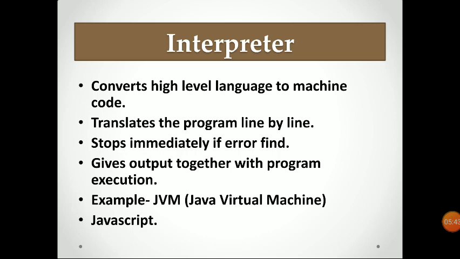But the interpreter, what does the interpreter do? It translates not the whole program, it translates line by line. It converts each line, gives output, another line, gives output. And if an interpreter finds an error in any line, it stops, and when we remove that error, it again starts converting and translating the program line by line. That's why after each line it takes data. But a compiler converts the whole program, gives the errors of the whole program, and takes data after the execution.